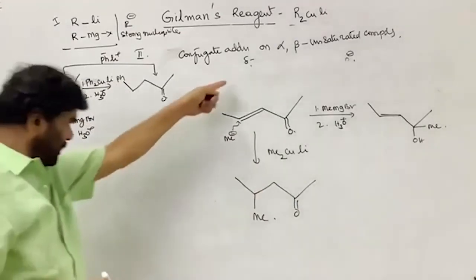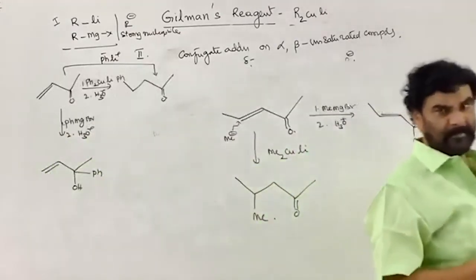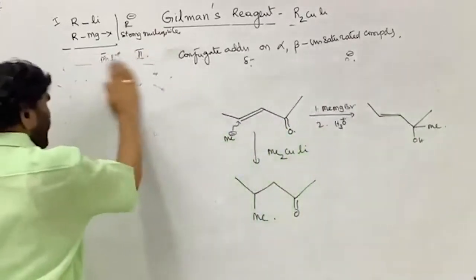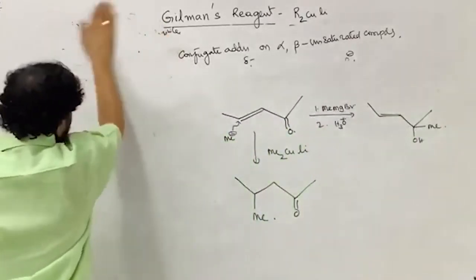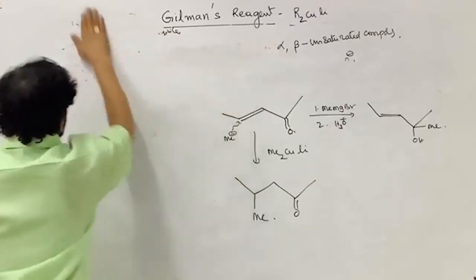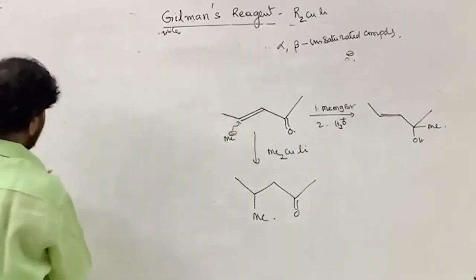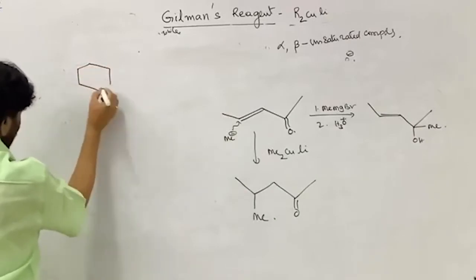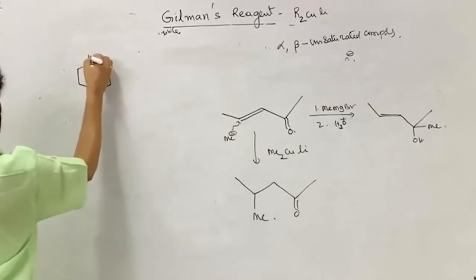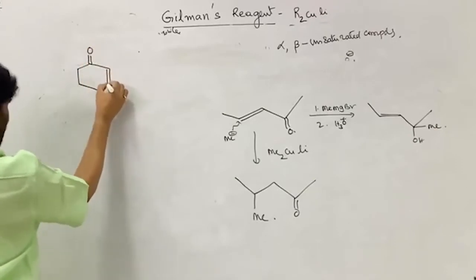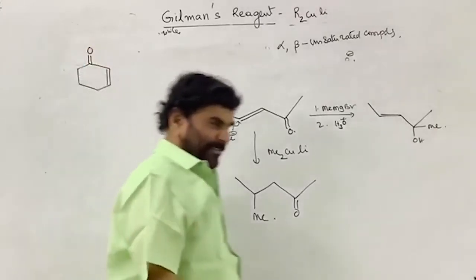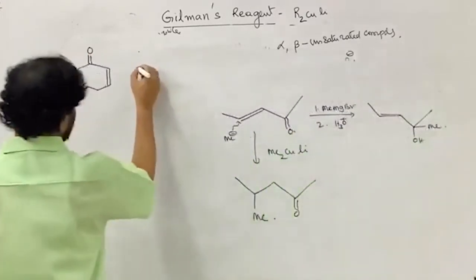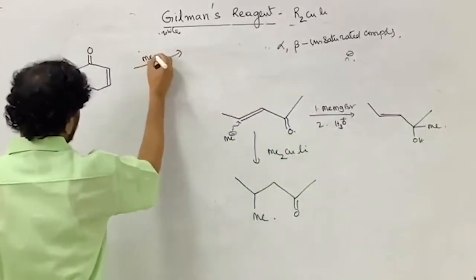So now this is the Michael addition. This is what is more commonly taken everywhere. The common example of Michael addition is cyclohexenone. This is the system. You can take any number of examples, but commonly this is the cyclic system, and it is treated with methyl magnesium bromide.